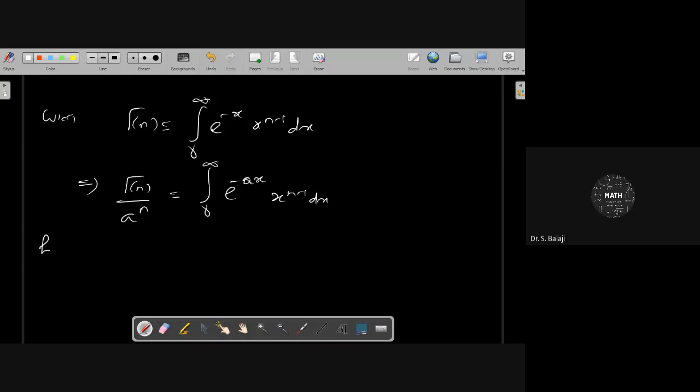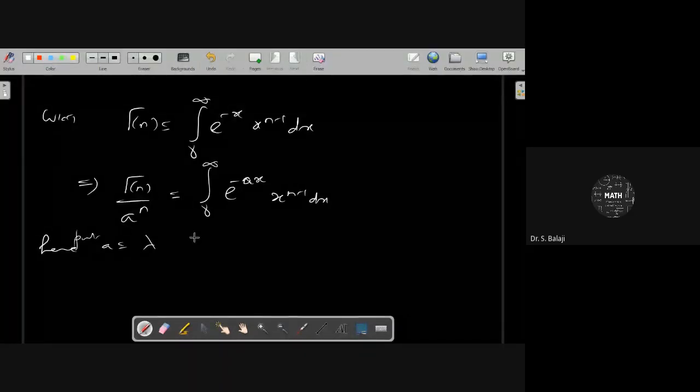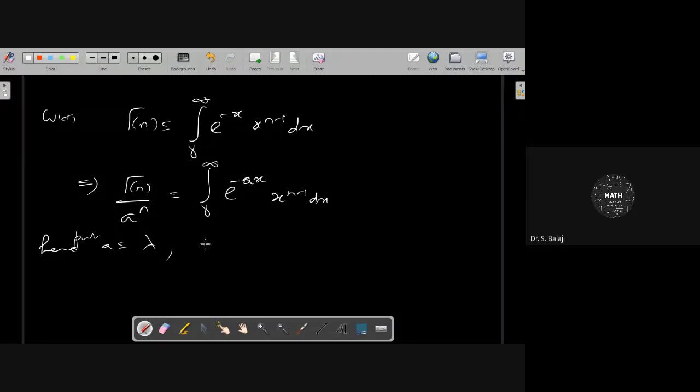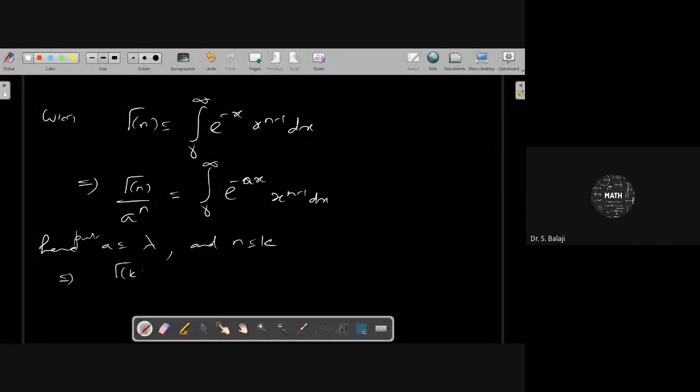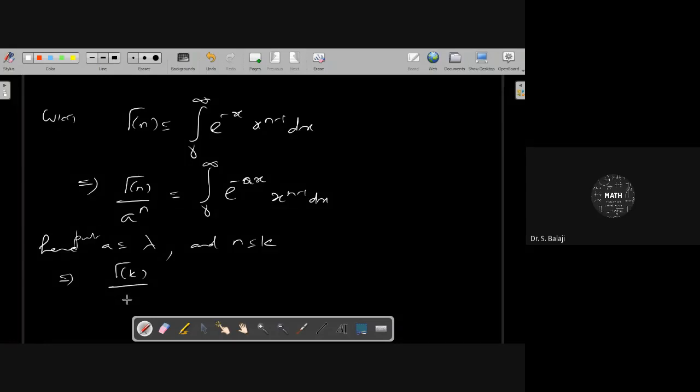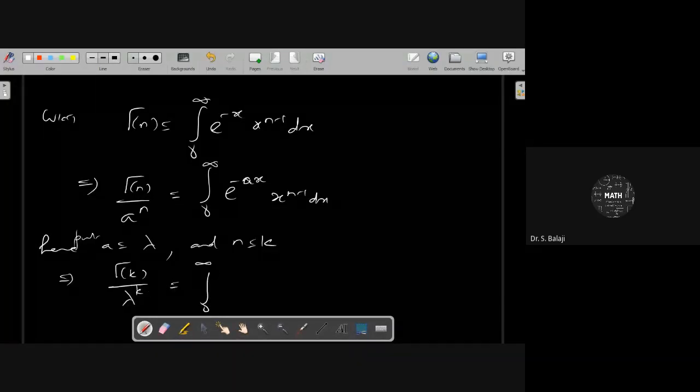For our convenience, and to use some other common notations, put a equal to lambda and n equal to k. Then gamma k by lambda power k equals the integral from 0 to infinity of e power minus lambda x, x power k minus 1 dx.